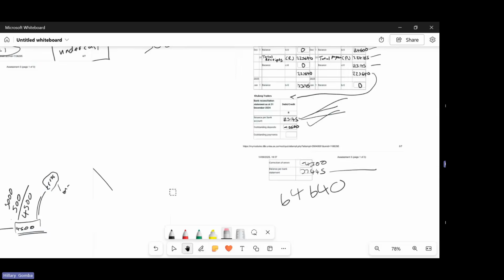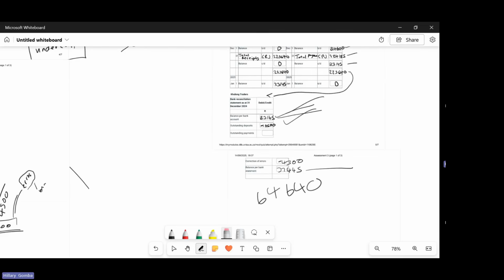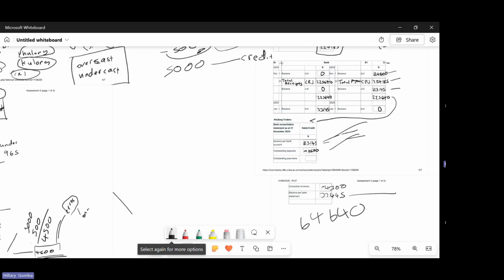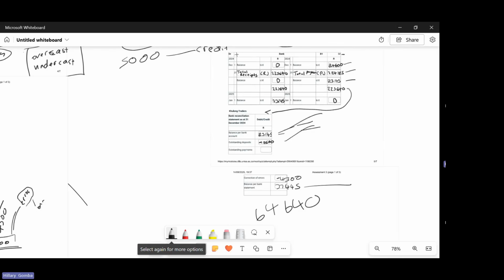So mostly what happens is on such a transaction, you need to calculate other parts before you get to the final part, so that final part will be the balancing figure for you. For example, we had the balance per bank account, which we calculated and we got it. And then we have our outstanding deposit, which was the 3,000 plus the 7,500, which gave us 10,500.